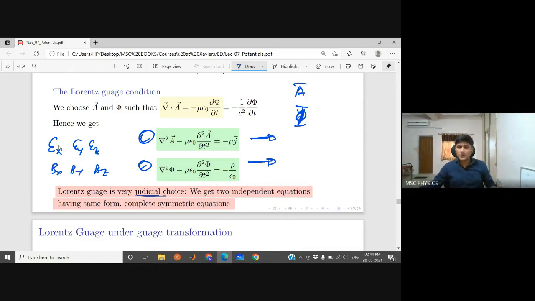Now, how many components do you need to solve? Can anybody tell me? Oh, you guys are sleeping exceptionally well.